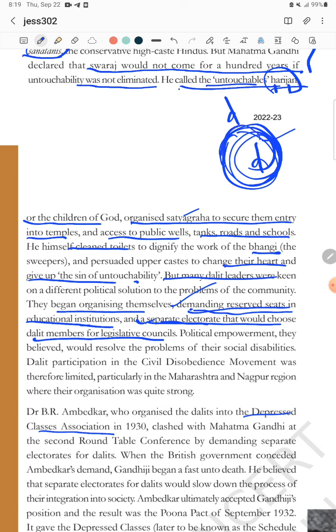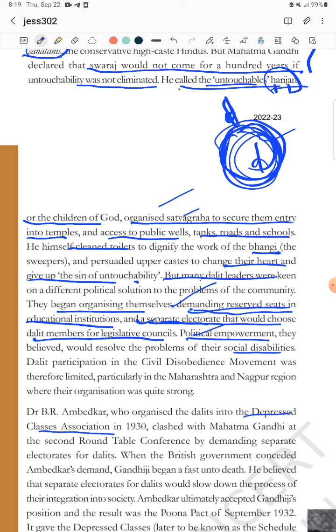So better than doing all this, just give the power to Dalit people. Obviously they will do good for their own community. That was their demand at that time. They believed in political empowerment. They didn't believe in social upliftment and all; they believed in political empowerment. Politically they wanted to be powerful, and then they would resolve the problem of their social disability. Once they were politically empowered, obviously they could solve whatever social disabilities there were on their own.